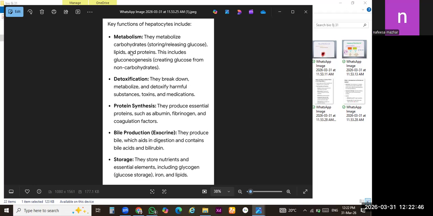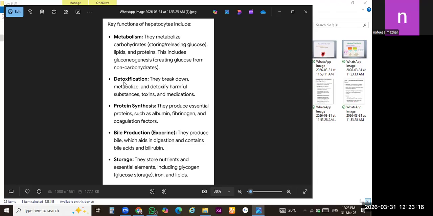So the first function which we will discuss is metabolism. Metabolism means the energy building process and the energy breakdown process. So liver cells play an important role to break down energy from lipids, proteins, and glucose. And they can also store the energy in the form of glycogen. When we are fasting, the glycogen converts back into glucose and we can easily fulfill our energy requirements, right?